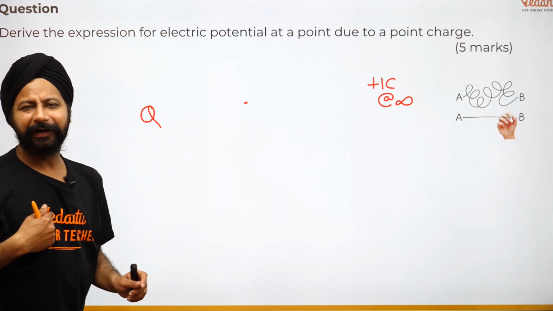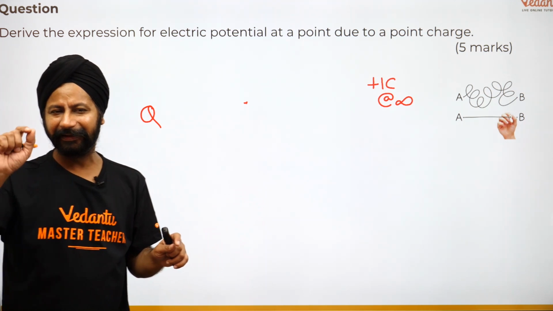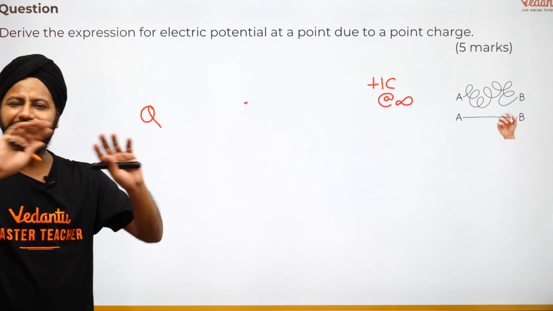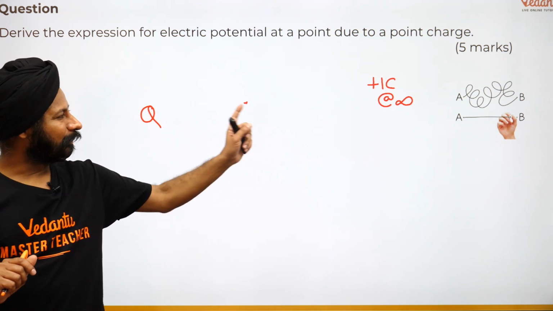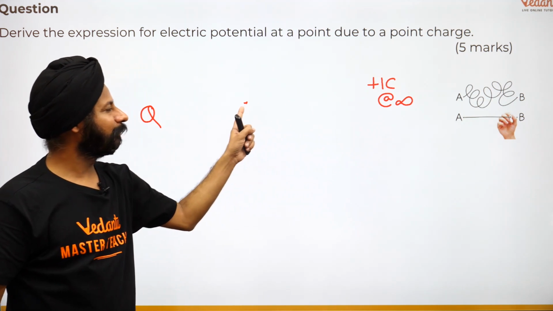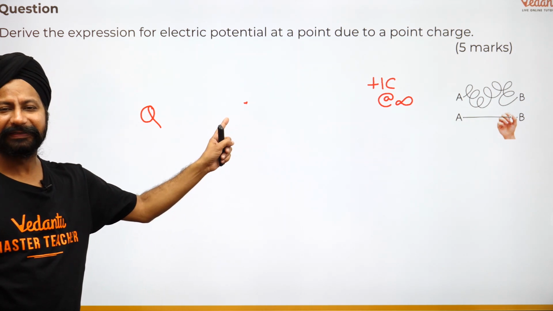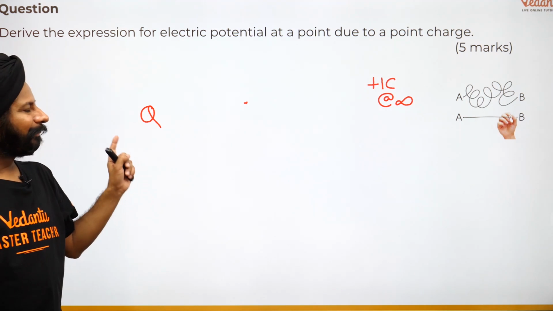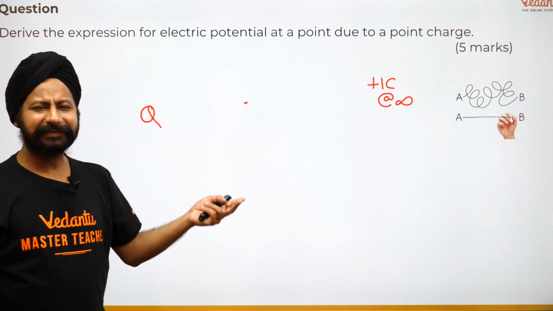So whatever work I do, this is not the technically 100% correct way of understanding potential, but this works with every student and this is going to be acceptable in exams also. So the work you do to bring 1 coulomb of positive charge from that point to this point is going to be the amount of potential of this point. That's a property of this point. Because of this charge, this is the reason that we have to work. So let's understand what's the big deal.